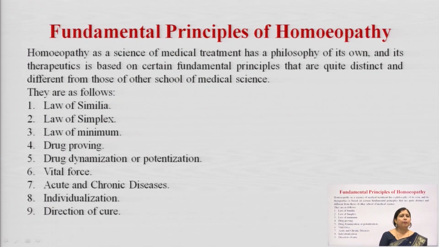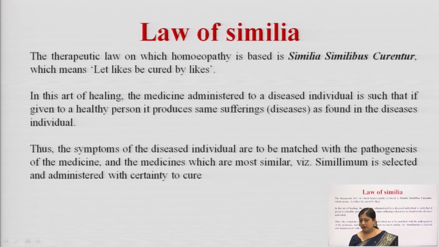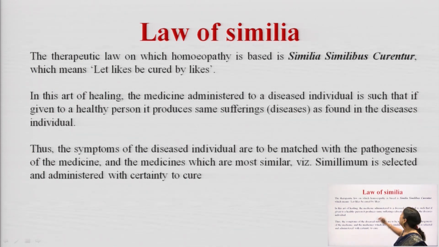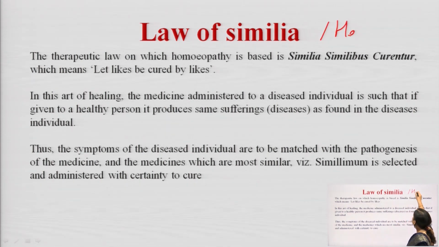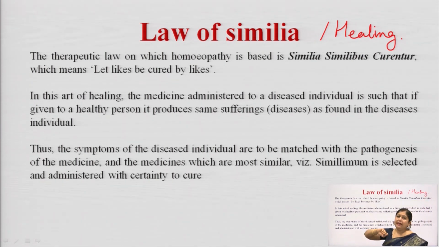So, basically homeopathy is based on different principles and if we enumerate them, they come out to be 9 different principles of homeopathy. If I start with the first law, that is the law of similia, which is also known as the law of healing, it states similia similibus curantur.